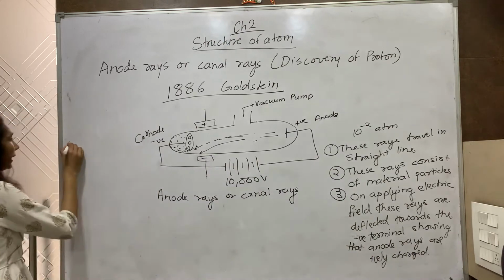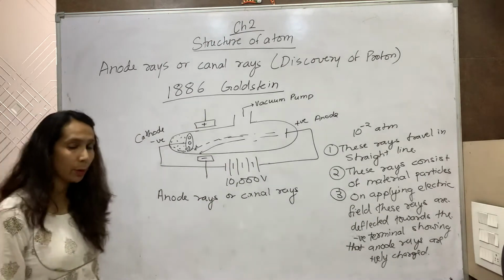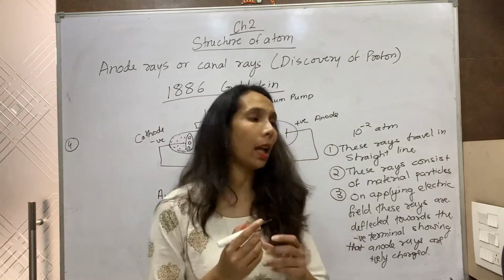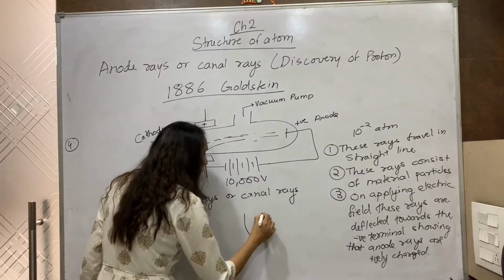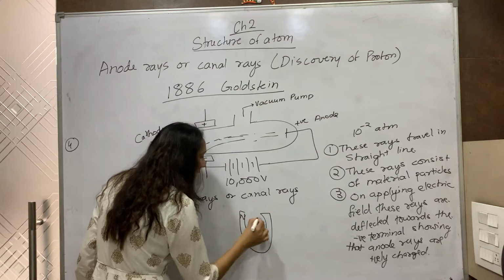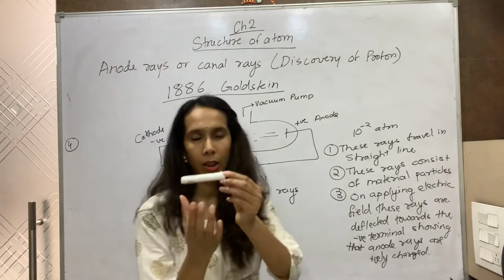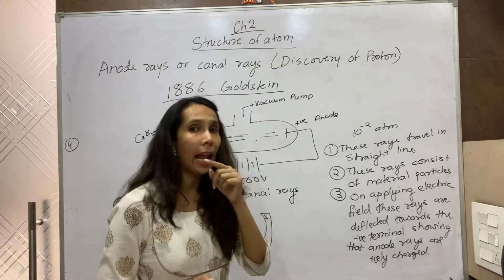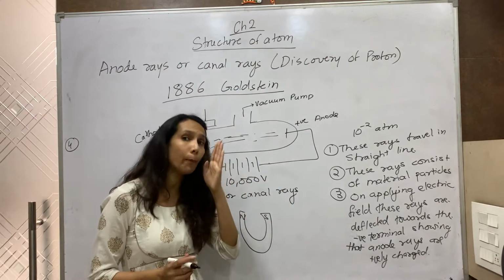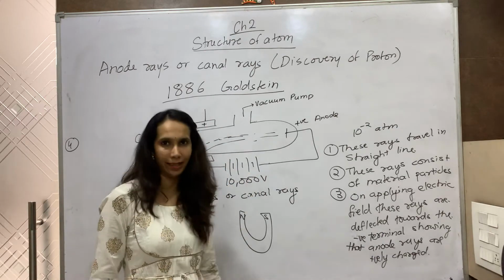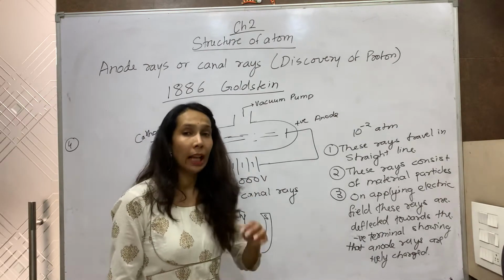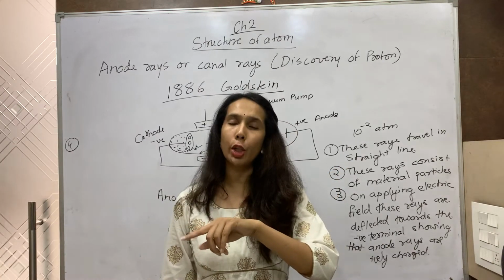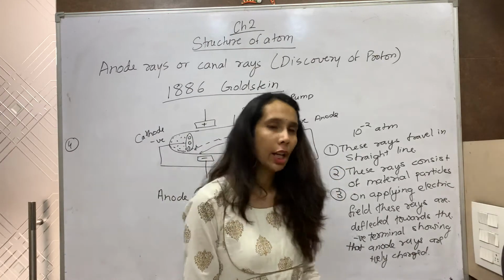Now, the same experiment was done for the cathode rays with a magnetic field. A magnetic field was applied, that means the two poles, North Pole and South Pole, with a magnet fitted like this. The deflection of the anode rays was in the direction opposite to that of the cathode rays, further proving that they are opposite to cathode rays. That means cathode rays are negatively charged and anode rays are positively charged.